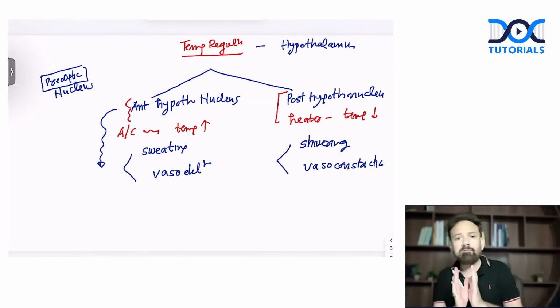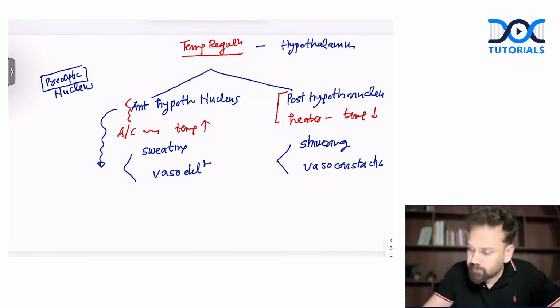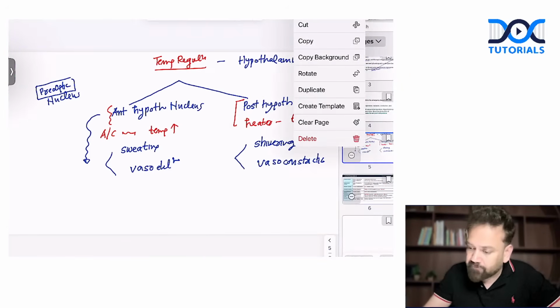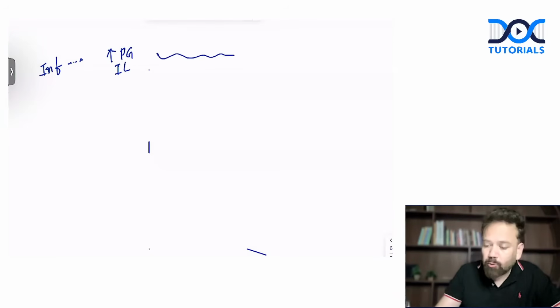Now, this is a very fundamental way to understand temperature regulation, but how does it happen in case of fever? For fever, we need to have infection. Suppose there is an infection in the body. Infection will cause an increase in prostaglandins, interleukins, cytokines and so on, and these are going to enter the hypothalamus.